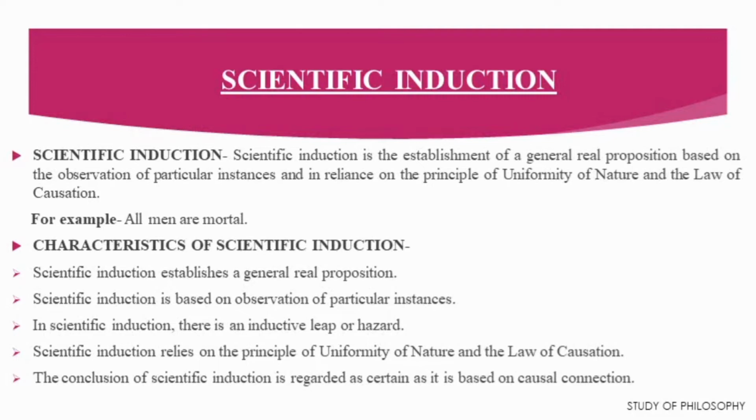This jump from the known to the unknown, from particular to general or some to all, is called an inductive leap. This inductive leap is not an ordinary one. It is a leap in the dark.